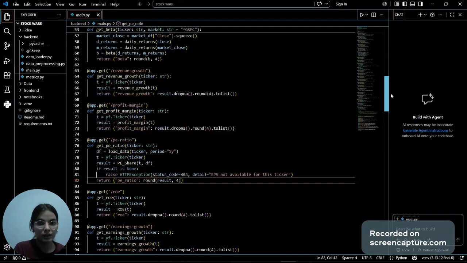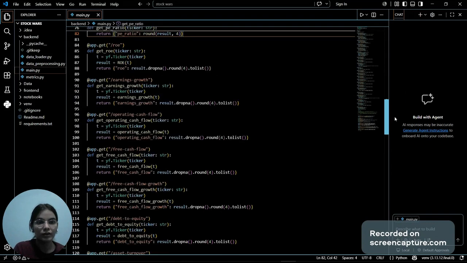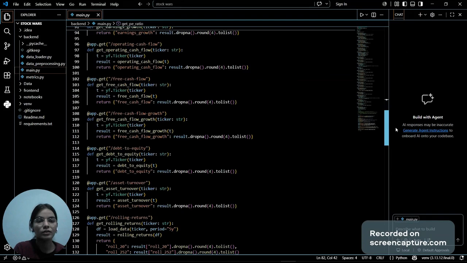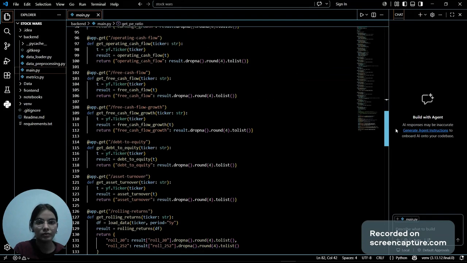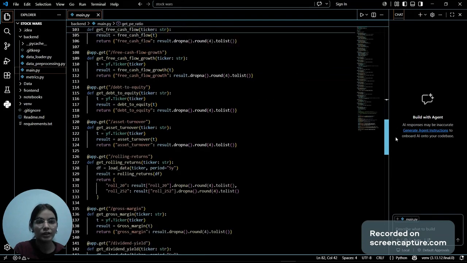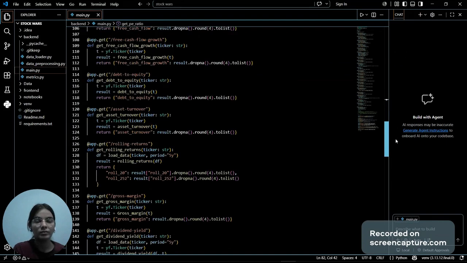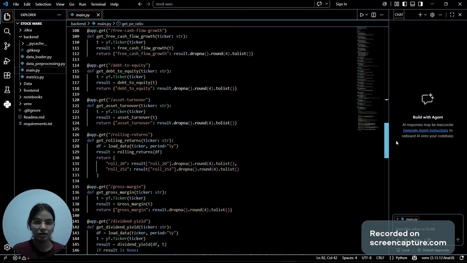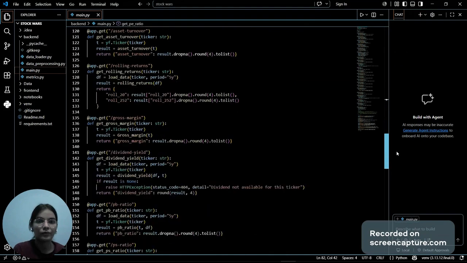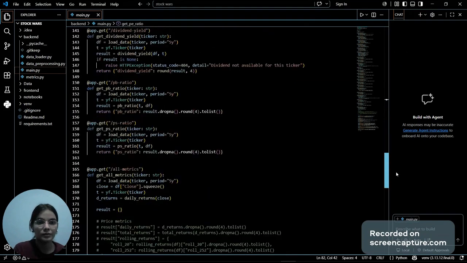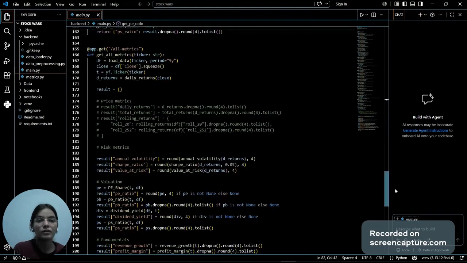So next up, here we have the ROE, earnings growth, operating cash flow. This is just calculating the cash flow. This is basically functioning the same as the metrics module, but just in the FastAPI endpoint. Right. Next up, here we have all. Now this endpoint is similar to all the other endpoints.